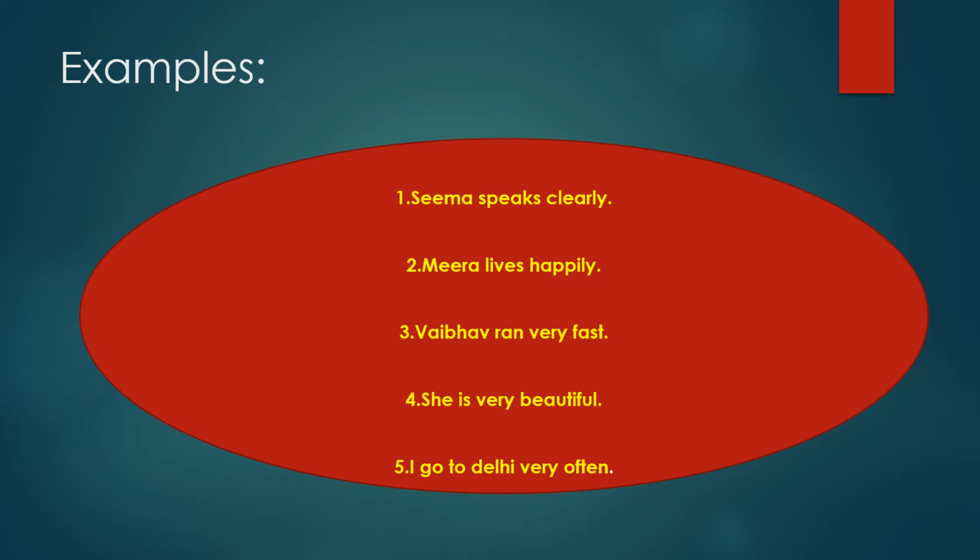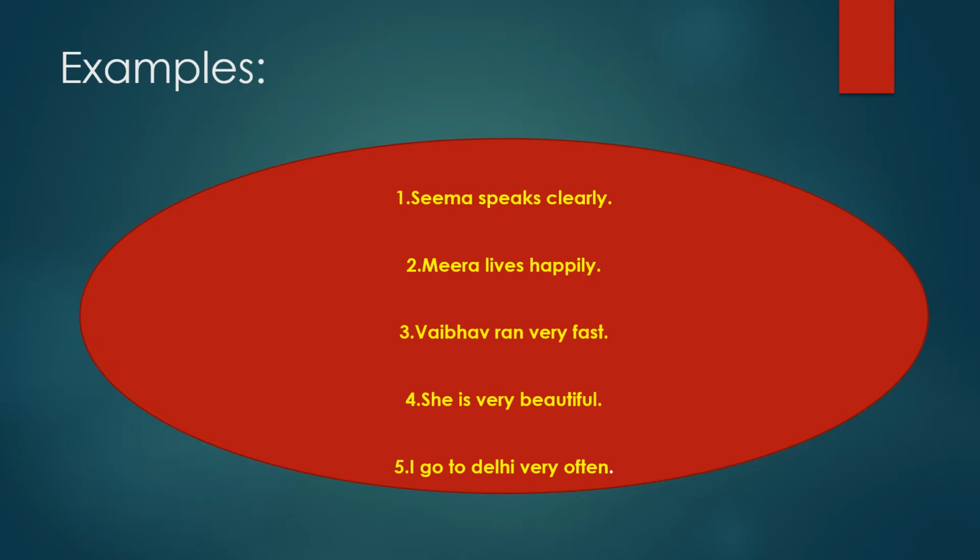Same in sentence number 2, Meera lives happily. In this sentence, Meera is subject and lives is verb and happily is an adverb, because here the word happily shows how Meera lives. So here also the word happily modifies the verb, and the verb is lives.